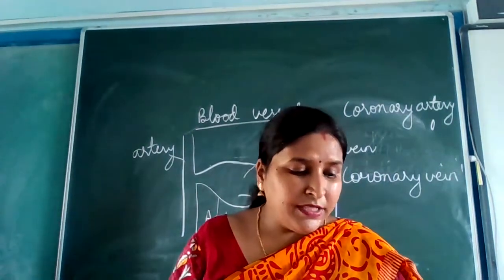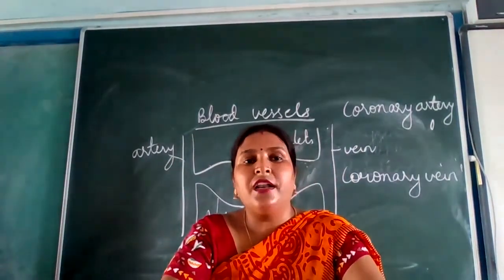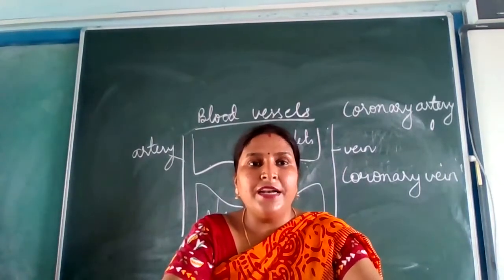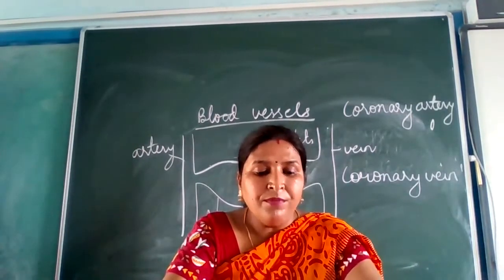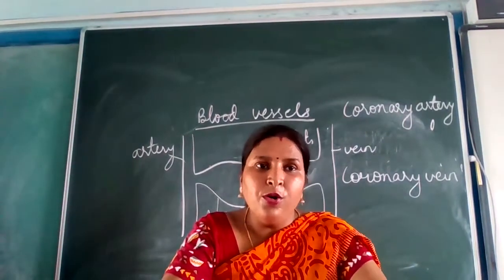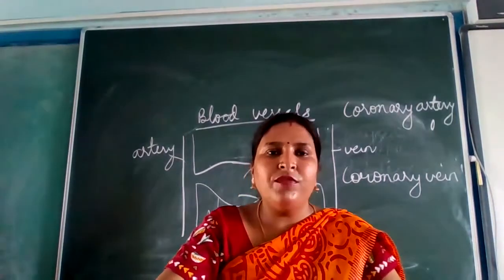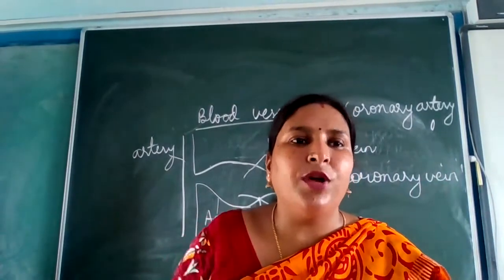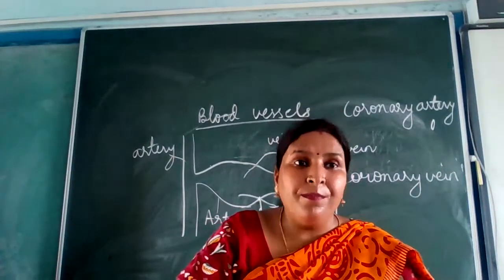Okay, last one is the aorta. Aorta is the largest artery in the human body. Underline that. Yesterday I had told you that it is the largest artery in the human body. Blood is pumped from the left ventricle through the aortic valve into the aorta. You know what is the role of the valve. Yesterday I explained to you what is the role of the valve. Aortic valve, because they are present in the aorta. That is why the name aortic valve is given. Is that clear? So they will check the backflow of the blood.